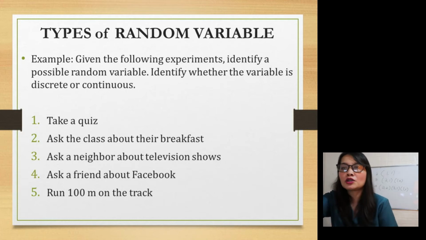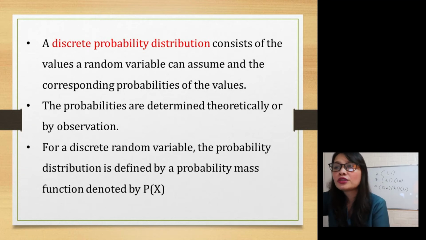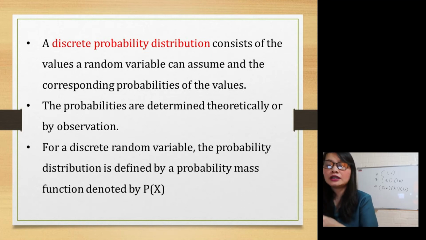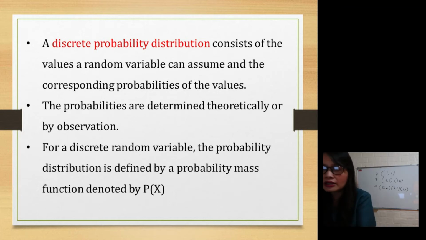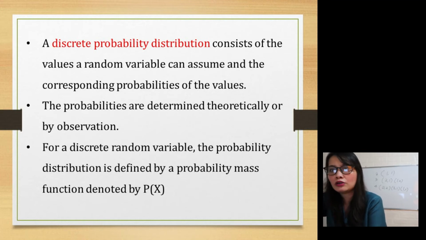Let's proceed now to probability of discrete random variable. A discrete probability distribution consists of the values a random variable can assume, and the corresponding probabilities of the values. The probabilities are determined theoretically or by observation. For a discrete random variable, the probability distribution is defined by a probability mass function, denoted by P of X, or we can read that as the probability of a random variable.